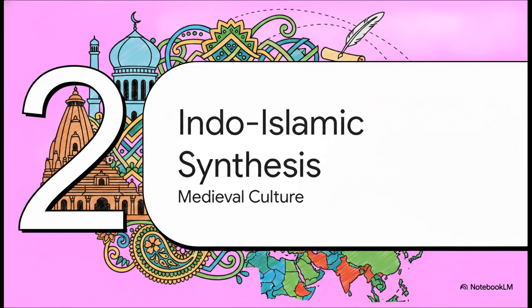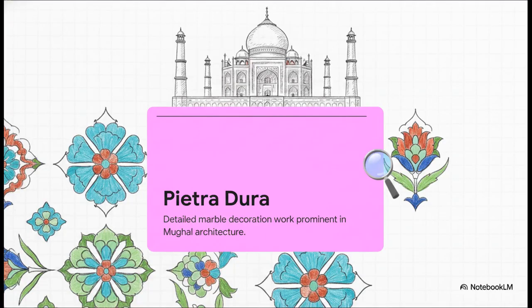The Indo-Islamic synthesis. Fast forward with me to 1206 CE. The political landscape shifts dramatically with the arrival of the Delhi Sultanate, and this sparks a brilliant centuries-long cultural synthesis that eventually hits its absolute peak under the Mughal Empire. Architecture evolved into something just incredibly luxurious. The perfect example is Pietra Dura. This is that intricate marble decoration where they actually inlay semi-precious stones directly into white marble. It became the total hallmark of Mughal design, which you've probably seen famously adorning the Taj Mahal.